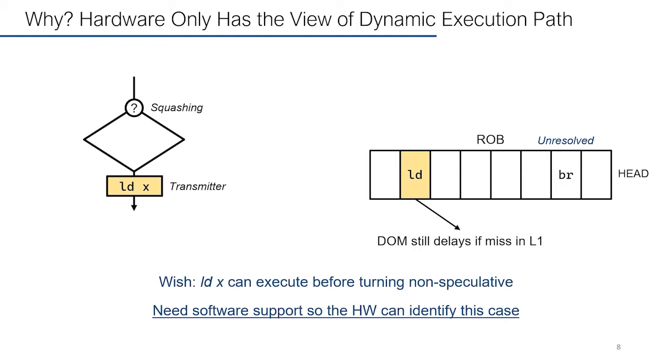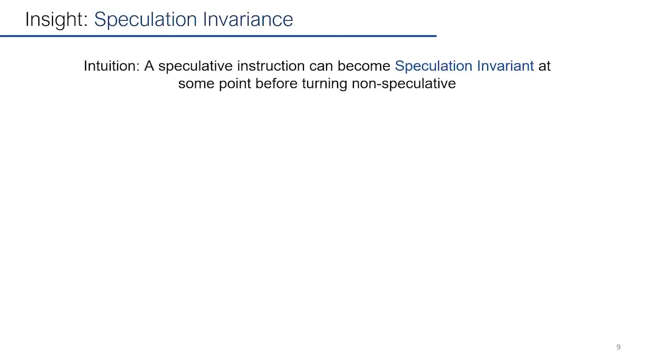The fundamental reason is that hardware only has the view of the dynamic execution path. It has no knowledge of both directions of the branch. Here, we wish that load X can execute before turning non-speculative. To do this, it requires software support so that hardware can identify this case. The high-level insight of our solution is called speculation invariance.